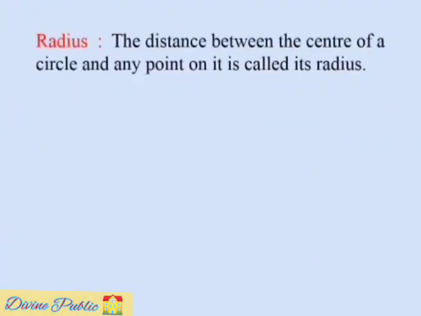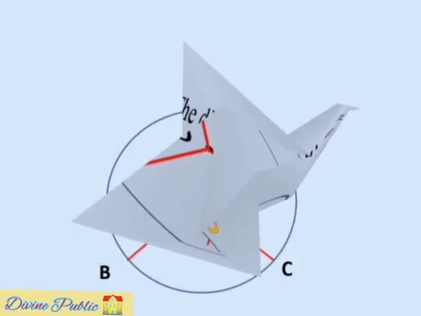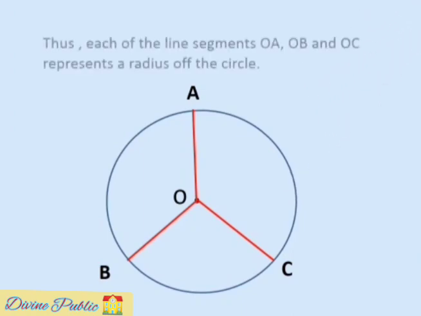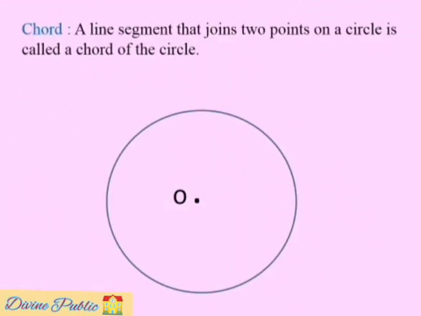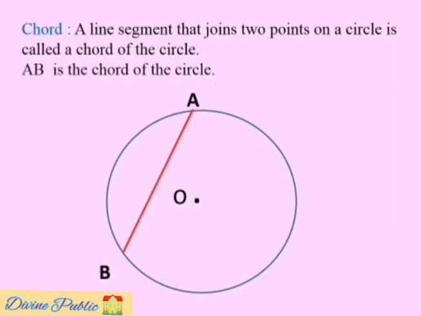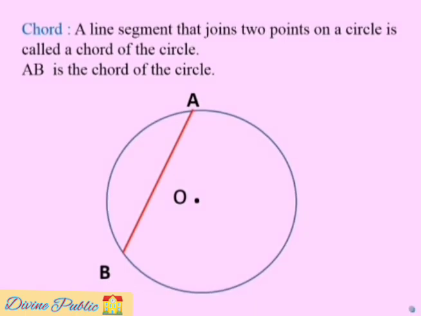Radius. The distance between the center of a circle and any point on it is called its radius. Each of the line segments OA, OB and OC represents a radius of the circle. Dear students, the plural of radius is radii. Now let us see the definition of chord. A line segment that joins 2 points on a circle is called a chord of the circle. In this figure, AB is the chord of the circle.